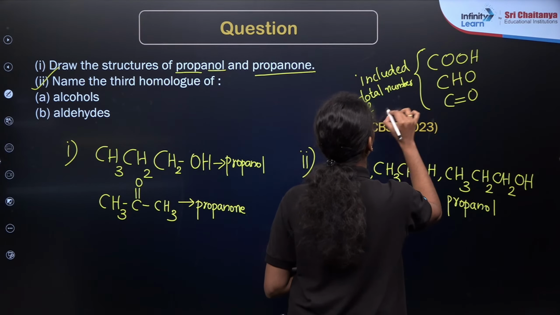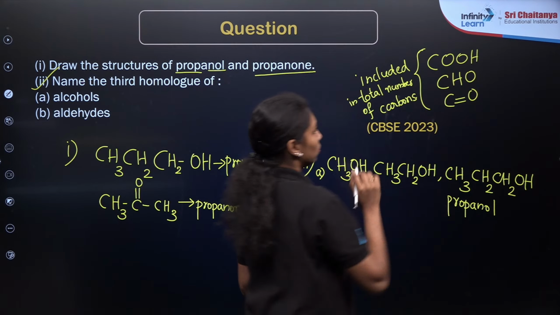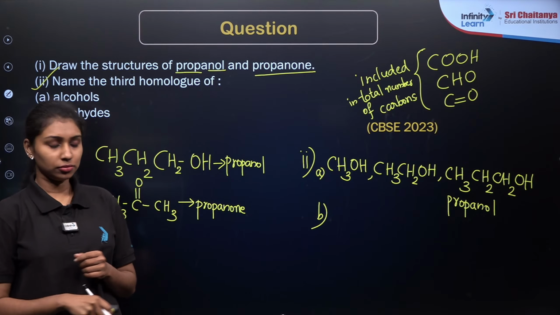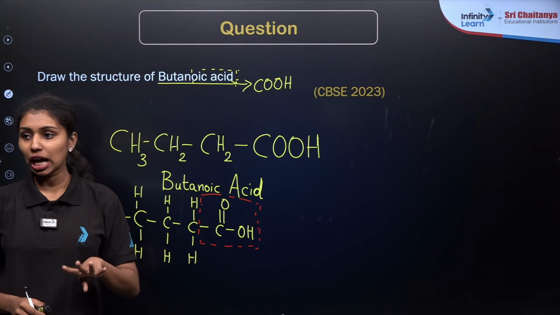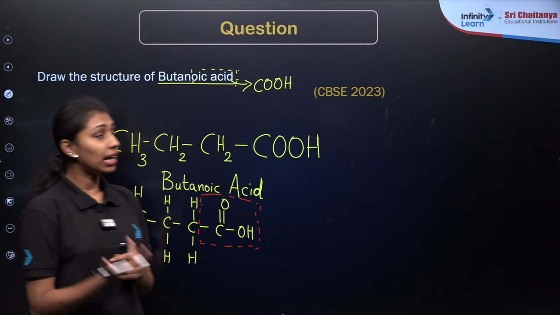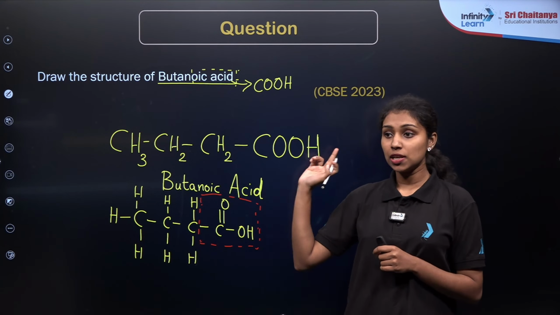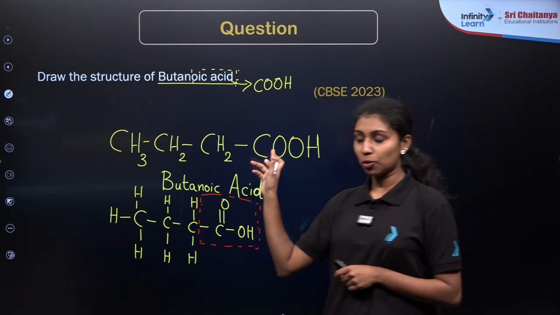Arush, I hope you understand now. Butanoic acid means a total of 4 carbon atoms is present. So if you are having a carboxylic acid, aldehyde or ketone group, that carbon should be counted along with the total number of carbon atoms. That is why we are putting 4 carbons here. The 4th carbon is the carboxylic acid carbon.